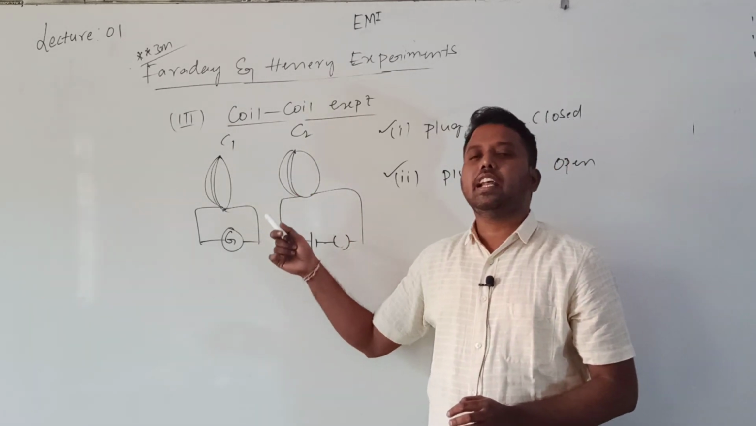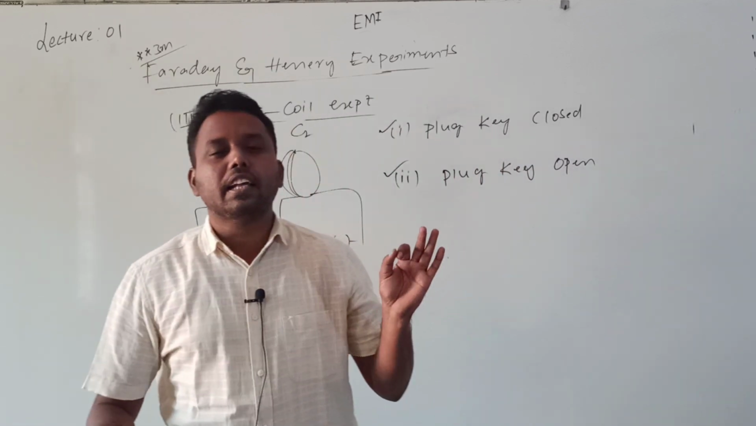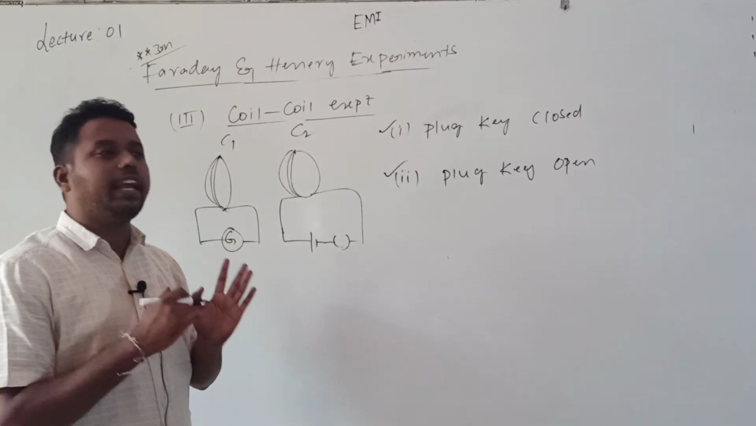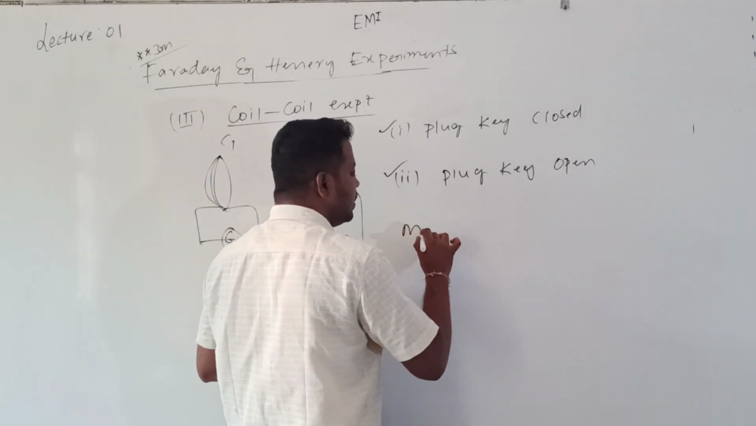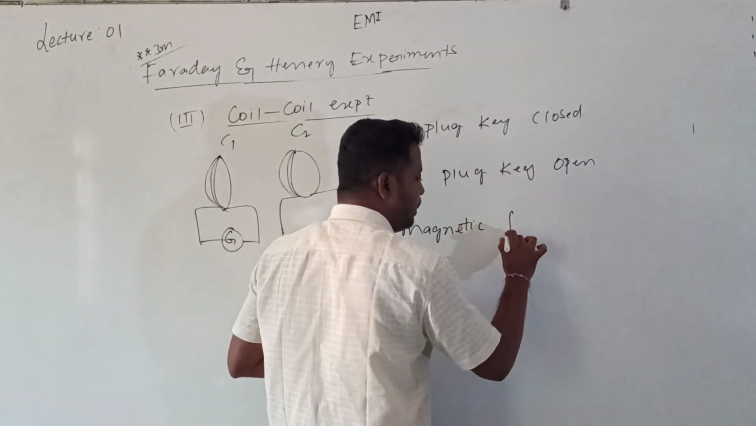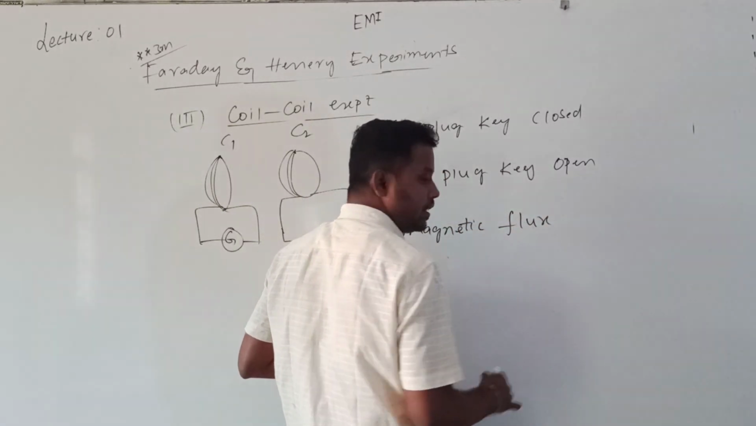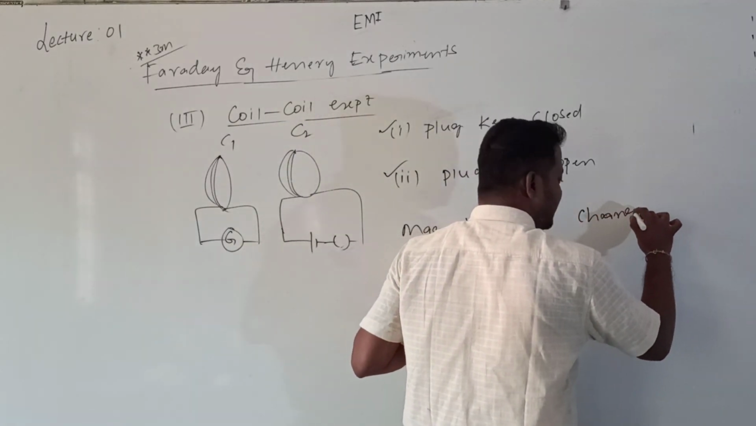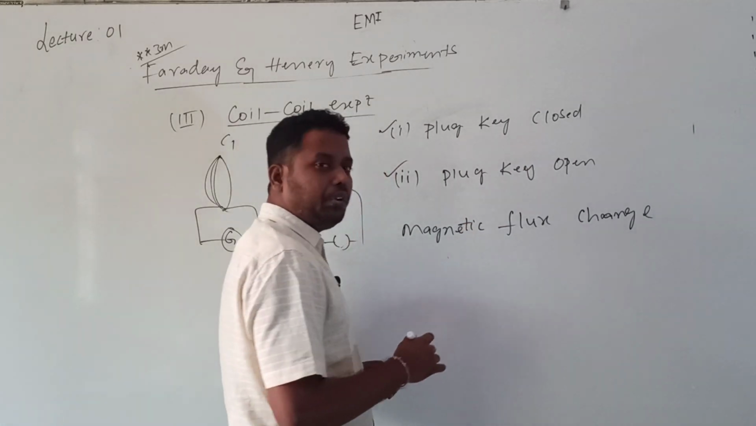But though there is no relative motion, current is generated. The reason is that relative motion is not the source for generating current. The main thing is, what should be changed? The magnetic field should be changed. The magnetic field is represented by magnetic flux, so magnetic flux should be changed. This is the very important key.